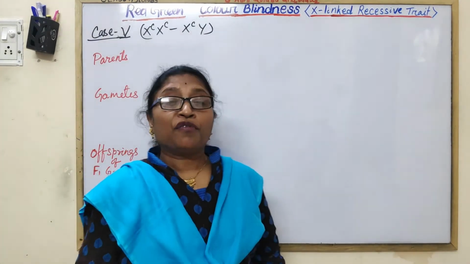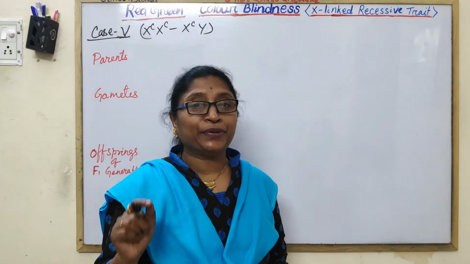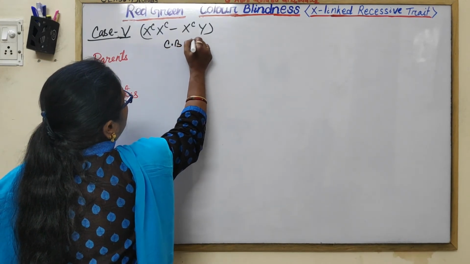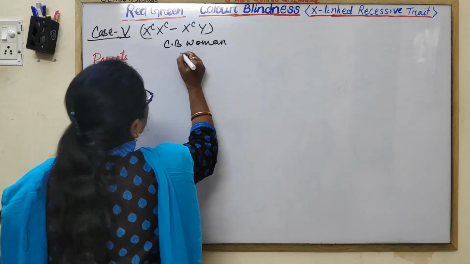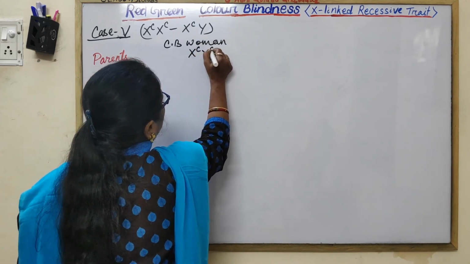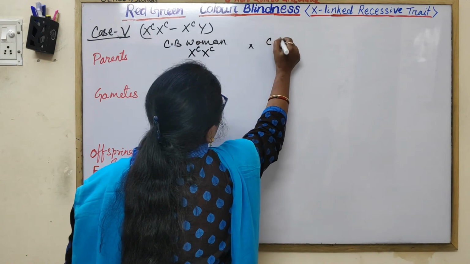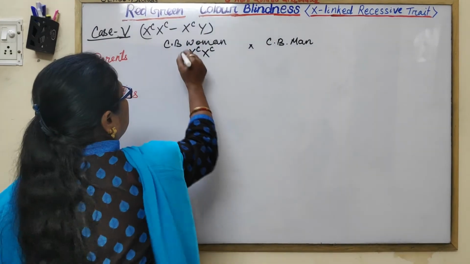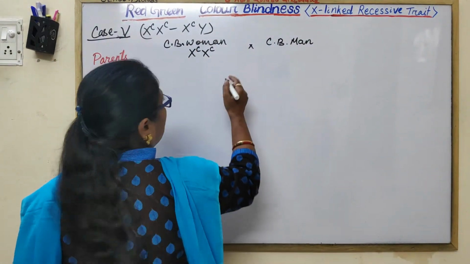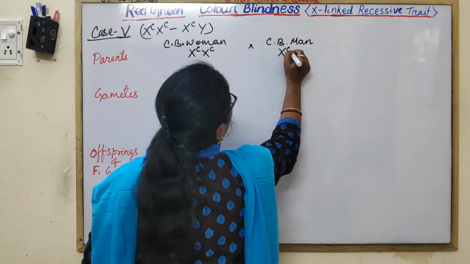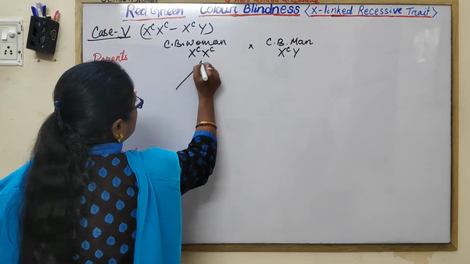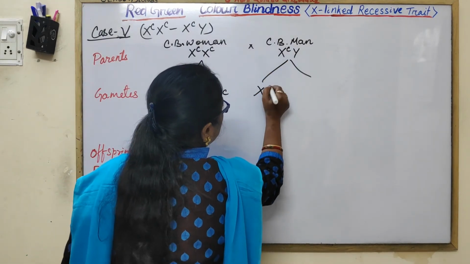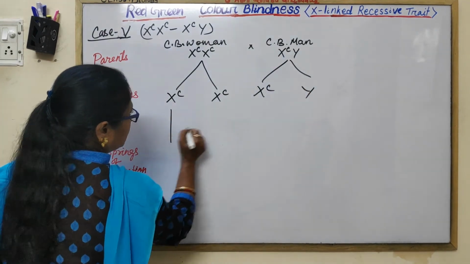Case 5, when a colorblind woman is married to a colorblind man. Colorblind woman, that is XCXC genotype, married to a colorblind man. Remember, you will not write it down like this. Just to save time, here I am writing the gametes.